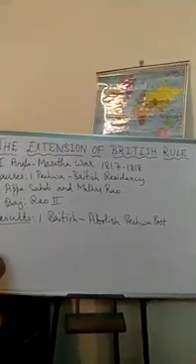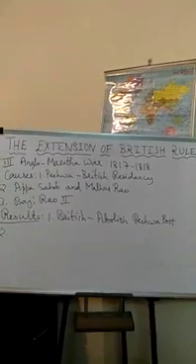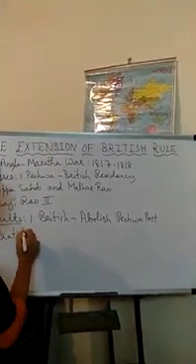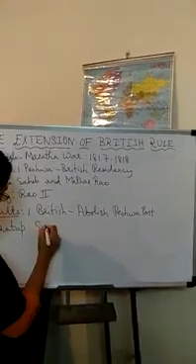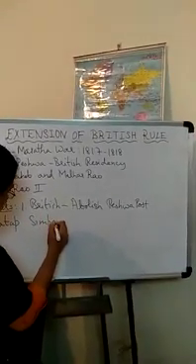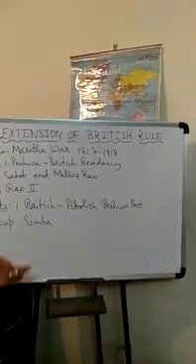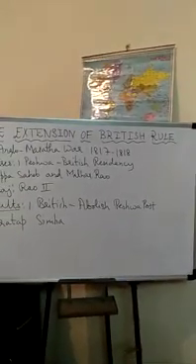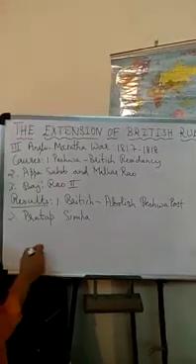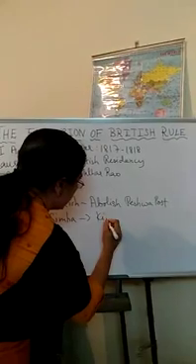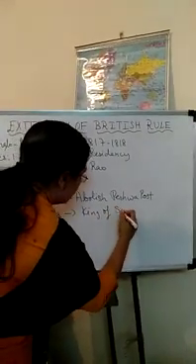And second, they installed Pratap Simha as the ruler of Satara. He belongs to the Shivaji family. These were the two results. King of Satara.